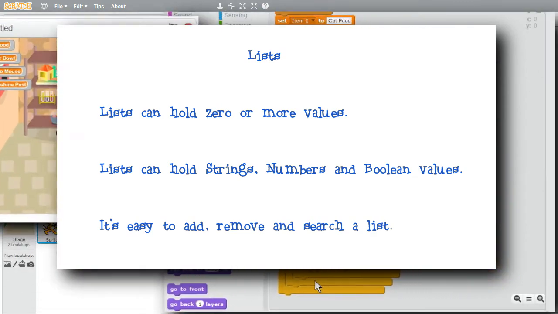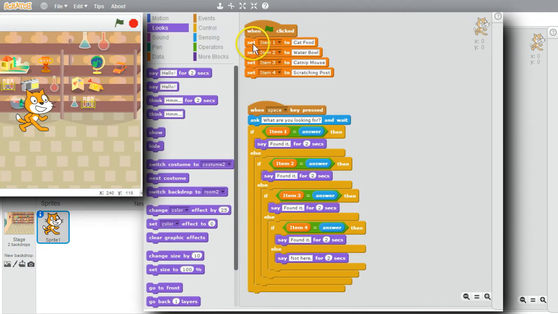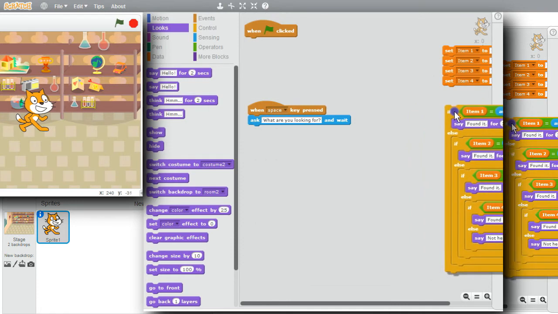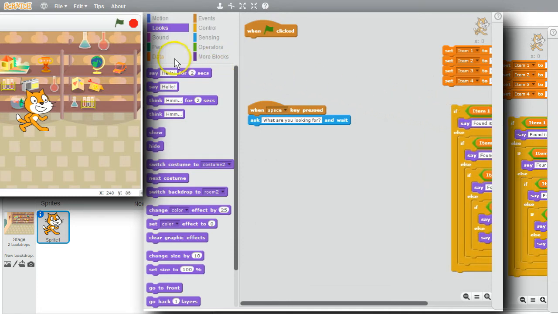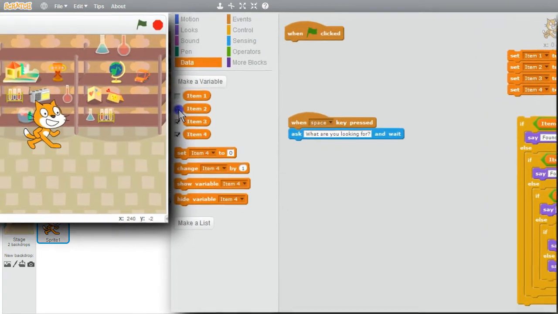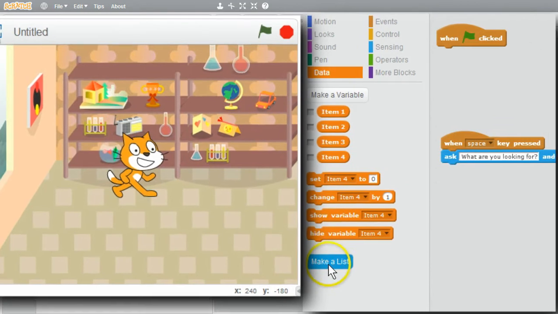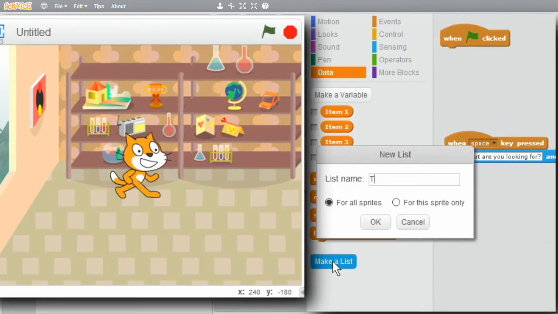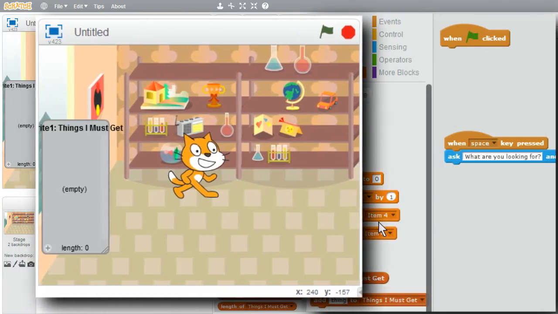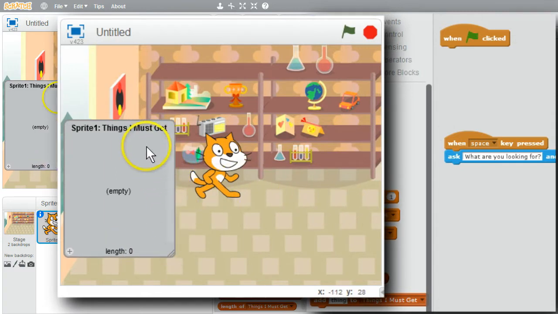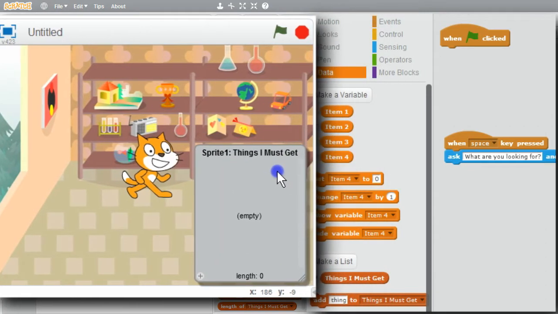I'll make a new version of this program. I'll move the sets out of the way. I'll move the cascading if-elses out of the way. And I'll remove the items from the stage, uncheck them. To create a list, I'll click on Make a List. I'll call it Things I Must Get, for the sprite only for the cat. Okay. I'll make the monitor a little wider, and I'll move it over to the right side of the stage.